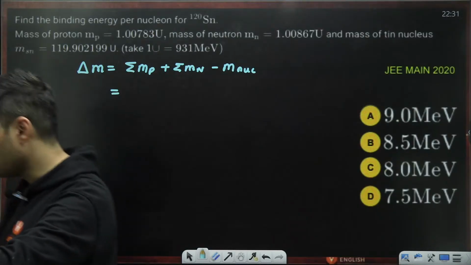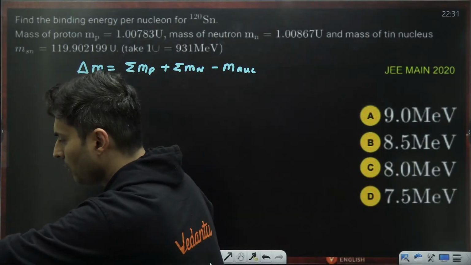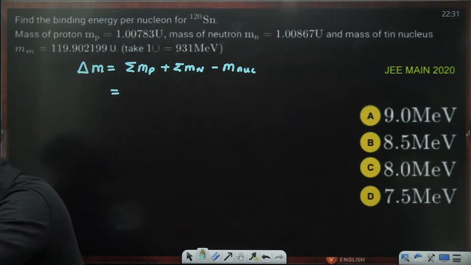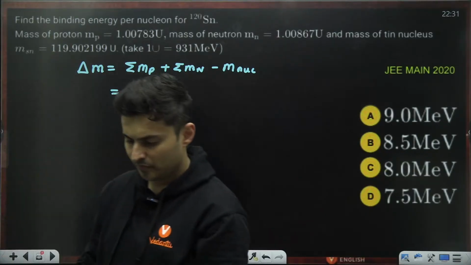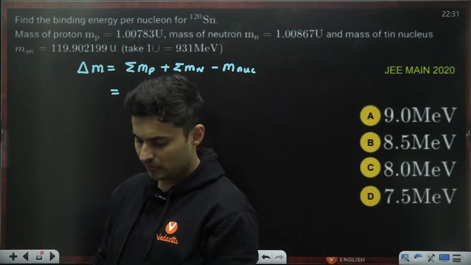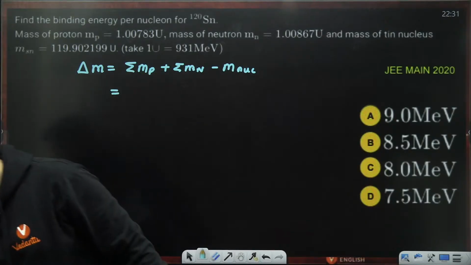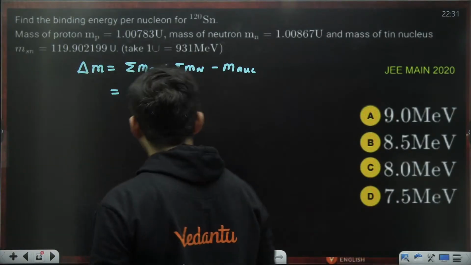Even I don't remember now. Anybody can tell me? Atomic number of tin. We will need it. 50. Yeah. Okay. 50. It's not 60.